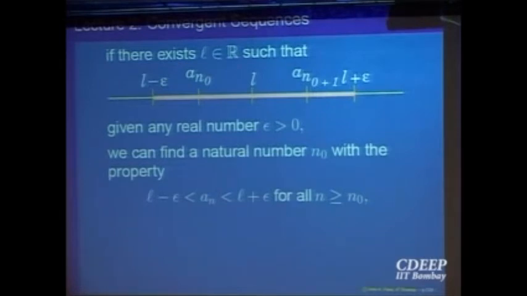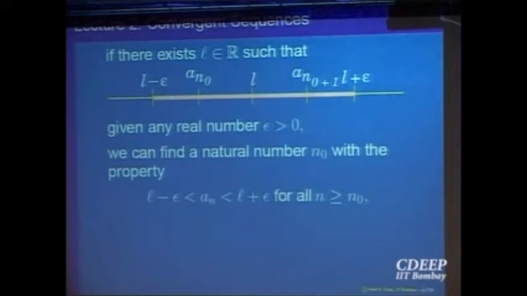If that happens, then that number L is called the limit of the sequence. So keep the pendulum in your mind. If I make this interval a bit smaller, then I may have to wait longer. But given some interval around that L, there is a stage after which everything will be visible inside it.